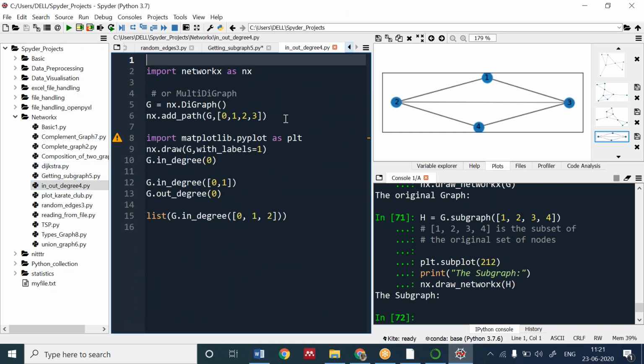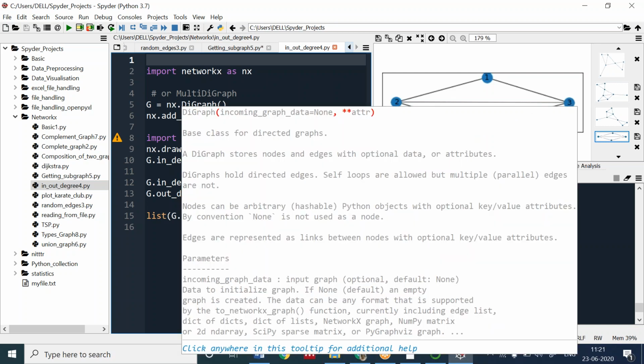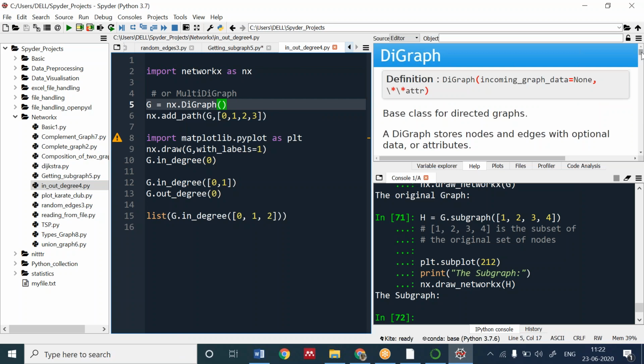You can have this with any type of graph. You can create a diagram and you can add the edges manually also. If I click on this, you can see there is help. If I want to get every piece of information about the graph, you can learn from here also.